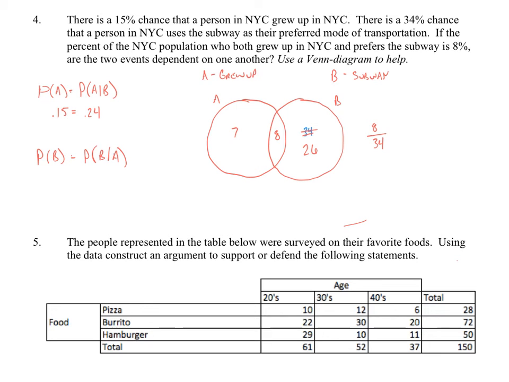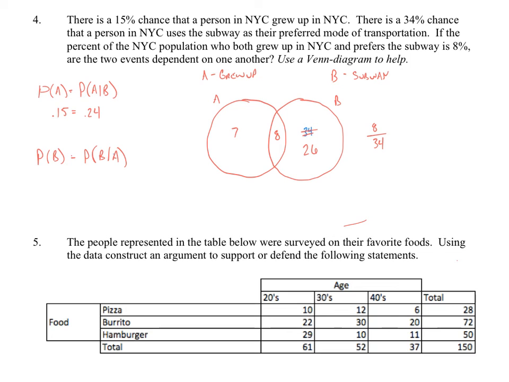So those are not equal. Now, we know that it might not end up being perfect, but those aren't too close. If they were off by like a couple hundredths, then I might say we go with it. But these are 0.09 away from each other. So that's a big enough difference that I'm right now not willing to admit that they're independent. But let's check the probability of B and the probability of B given A.